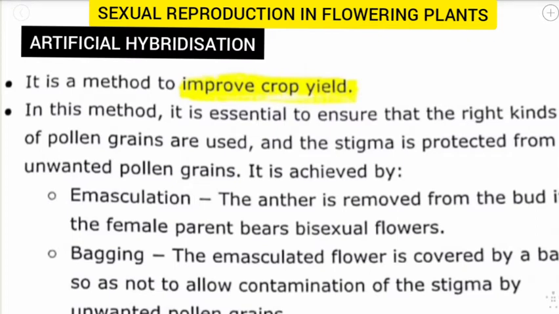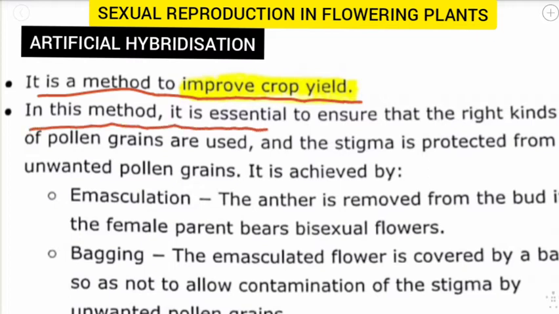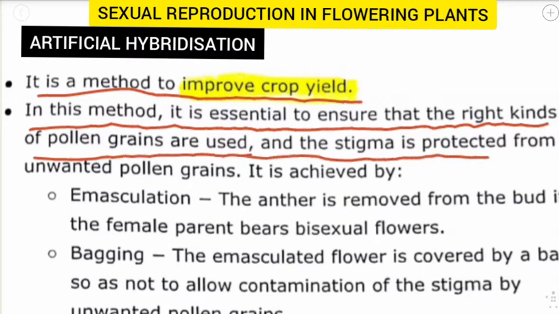Okay, it is a method to improve the crop yield. This is the simple process in which desired pollen grains are required, and this method will improve your crop yield. In this method, it is essential to ensure that the right kinds of pollen grains are used and the stigma is protected from unwanted pollen grains.